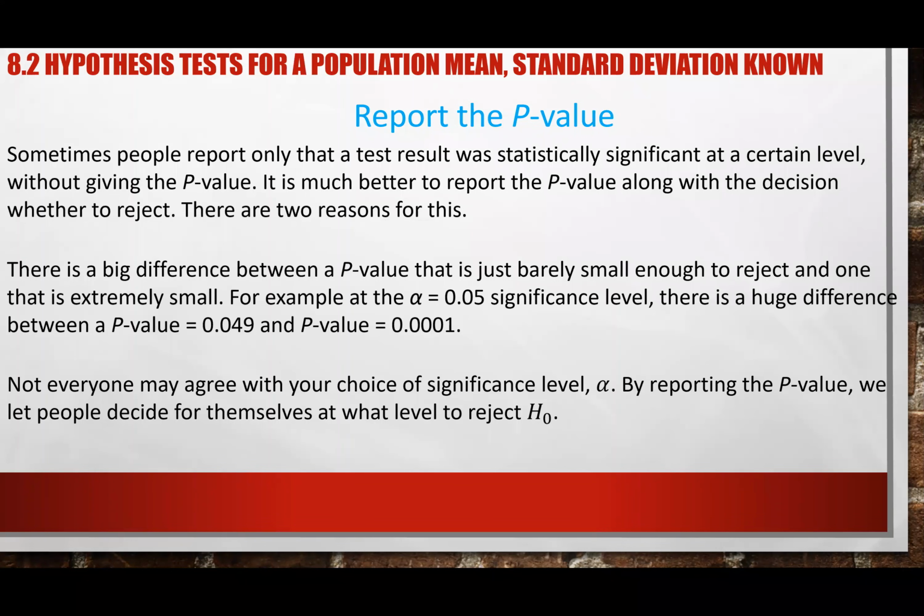Because it's still close to our cutoff line. But if it's further away, like 0.0001, which is humongously small compared to this one, then we say that is statistically significantly small. So we have more confidence that type 1 error won't occur.